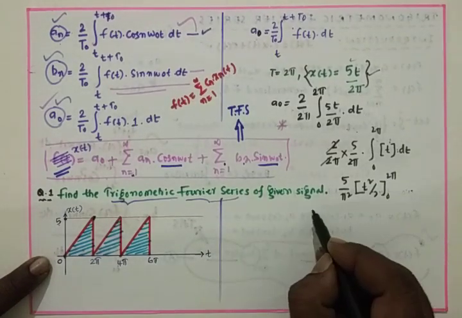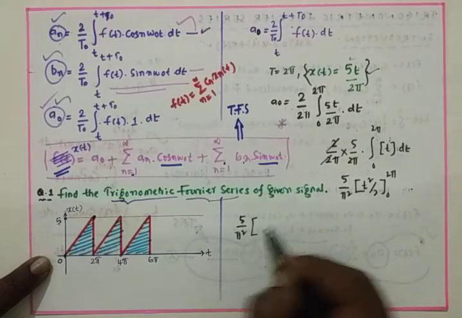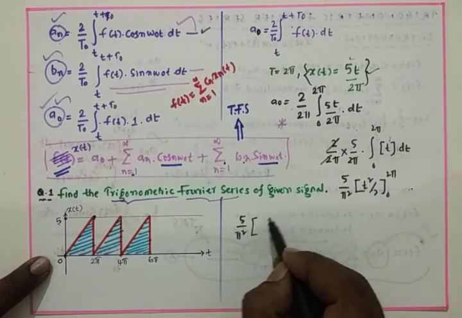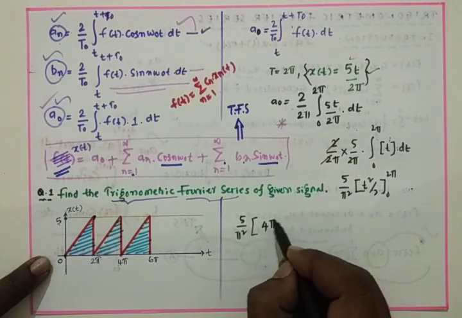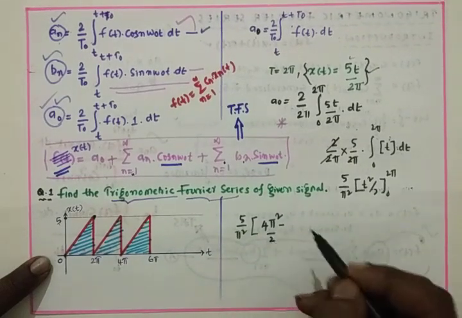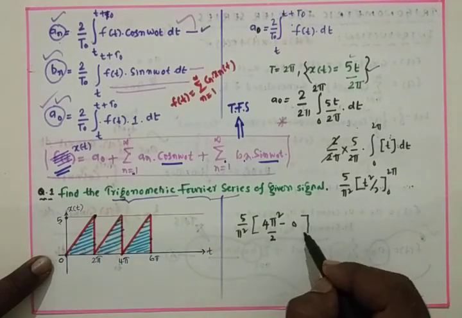So 5 by pi square, and applying the upper limit, 2 pi whole square is 4 pi square, minus 0.